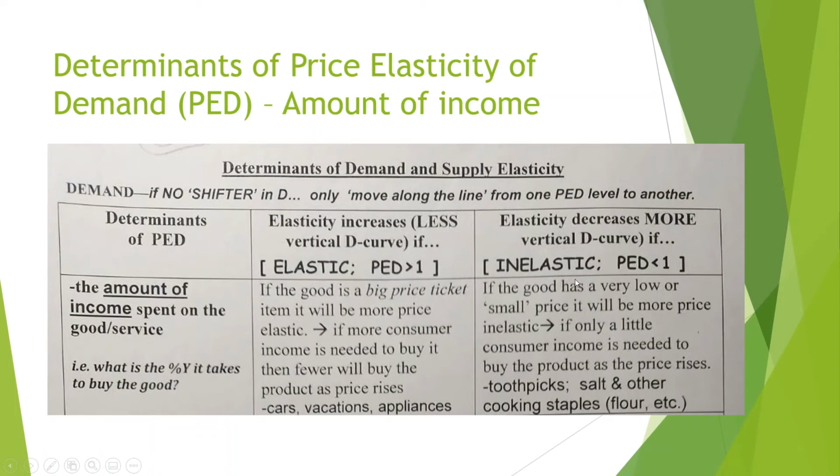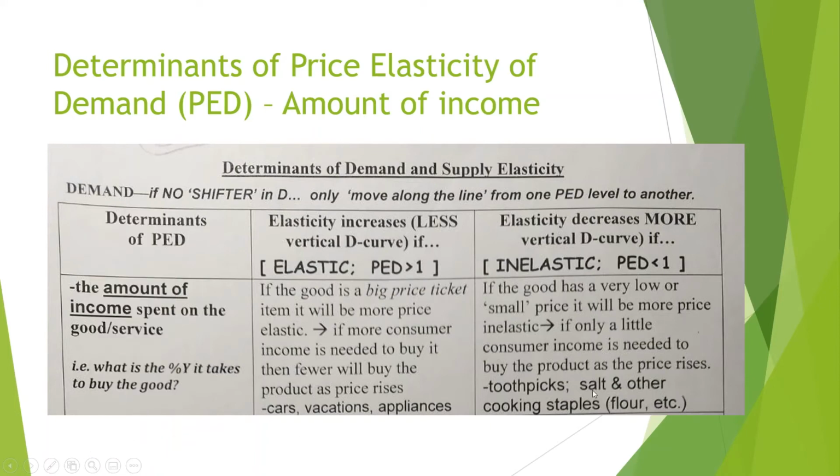Opposite goes for inelastic. So if it's like a toothpick and it goes up a couple cents for a pack of toothpicks, you're probably still going to buy them. It doesn't really make that big of a difference to your income, because these things are very, very cheap to begin with and do not take a very large proportion of your income.